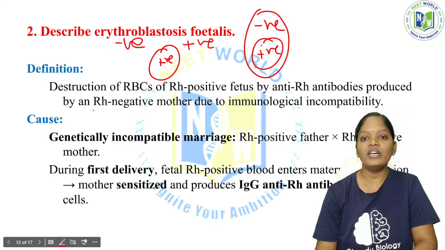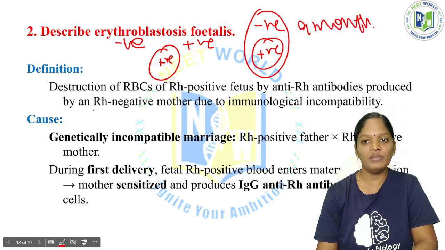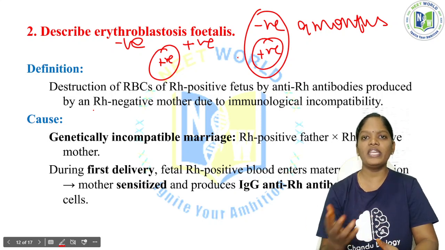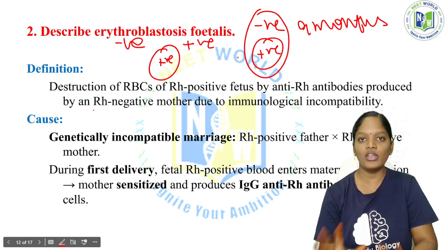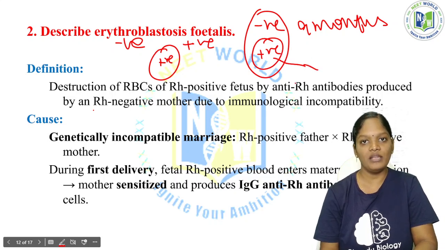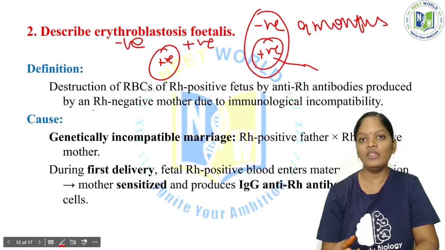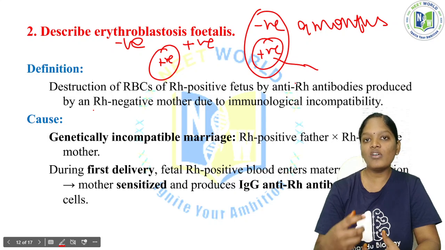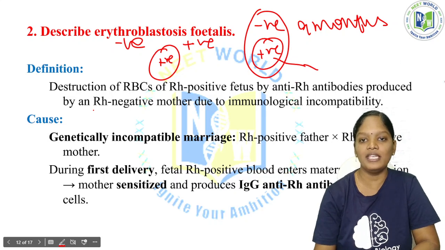During the 9 months gestation period, there will be no problem. All the nutrients will be taken from the body of the mother to the body of the baby. Now at the time of delivery, whenever the baby comes out from the body of the mother, there is a mixing of blood taking place. Whenever the blood of the baby enters the body of the mother, it results in the synthesis of antibodies against the blood group of the baby in the mother's body.